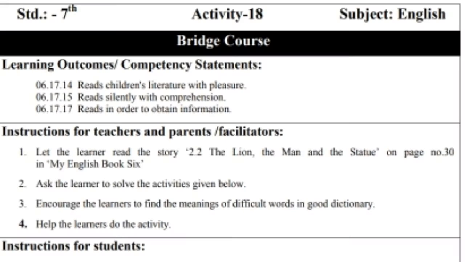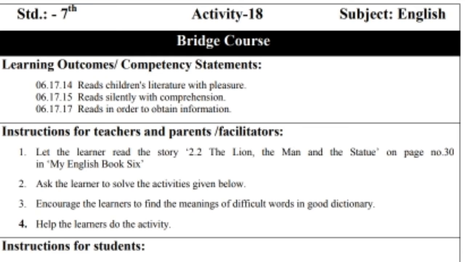The learning outcome of this bridge course is that students will be able to read literature with pleasure, read silently with comprehension and read in order to obtain information. In the last template, students, we read the story and I also explained the story 2.2 The Lion, the Man and the Statue. The learners should solve the activities given below on that text. I will help you students to do this activity.